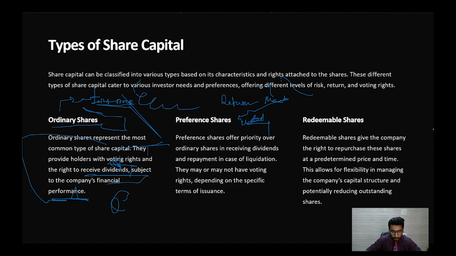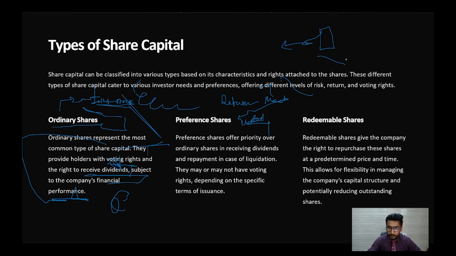What happens? After a certain point of time, when the company's operations are running smoothly and the company has no need to raise the share capital, in that case, the company can redeem its own shares. Redeem means they will buy back. They will take that share certificate from you. They will return your money to you.